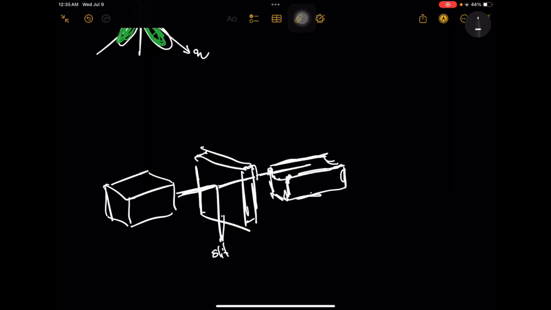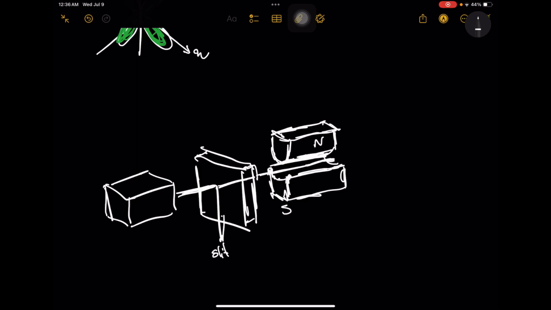For example, this one is the south pole and this is the north pole.